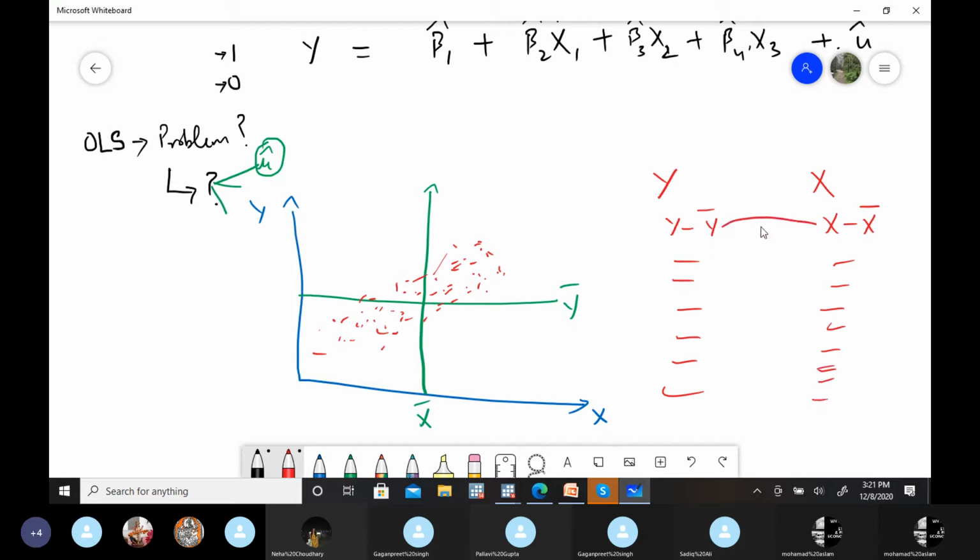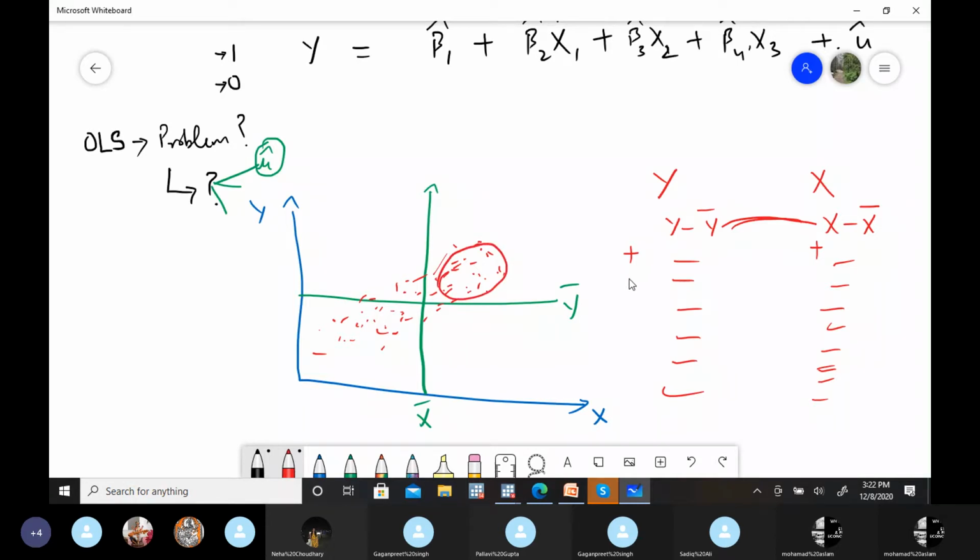This technique is actually looking at how these two variables move. Let's suppose this is the y mean. How is y responding around the mean? If they both respond in a similar manner, then we have positive correlation. If y is more than the mean and x is also more than the mean, they are both in this particular quadrant, right?